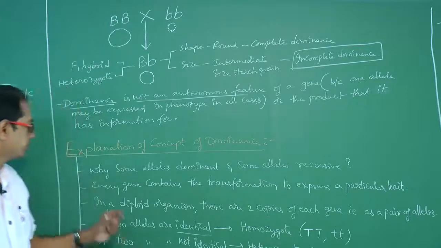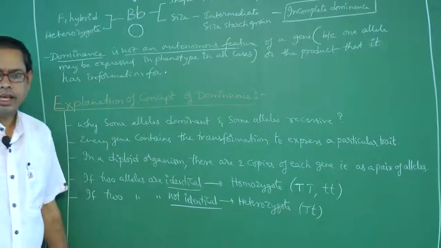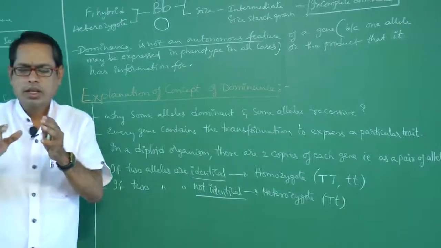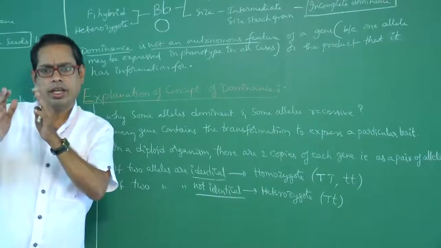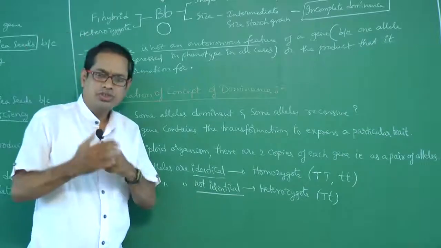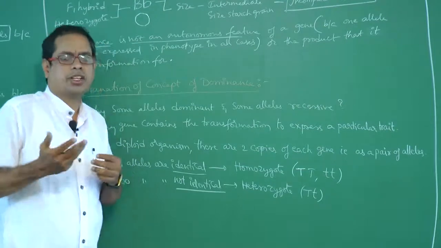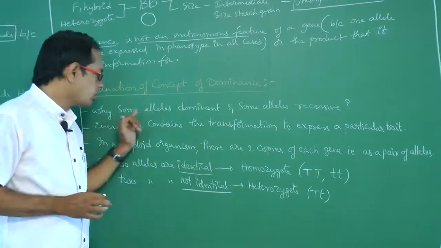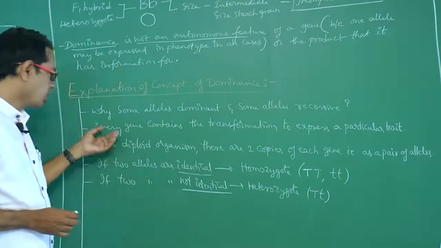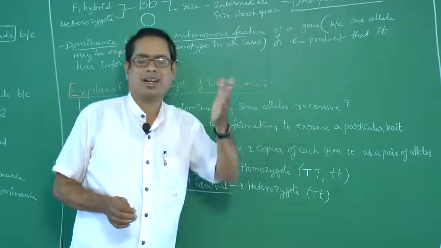Next concept. Explanation of the concept of dominance. Why are some alleles dominant and why are some alleles recessive? That means a gene has information to express itself. Why? Because every gene contains the information to express a particular trait.